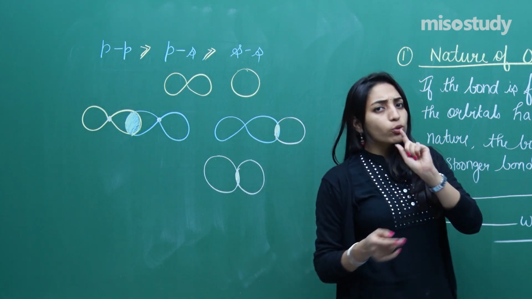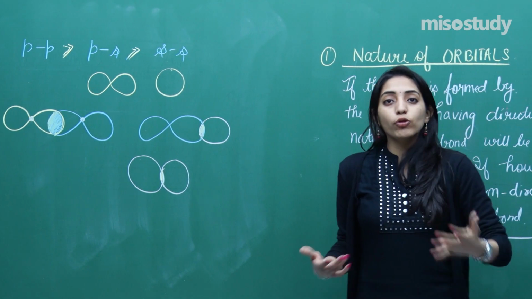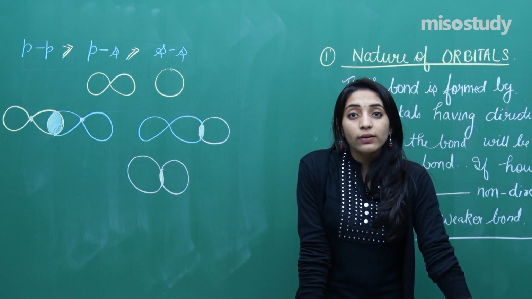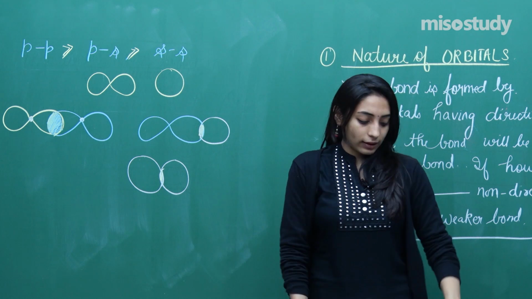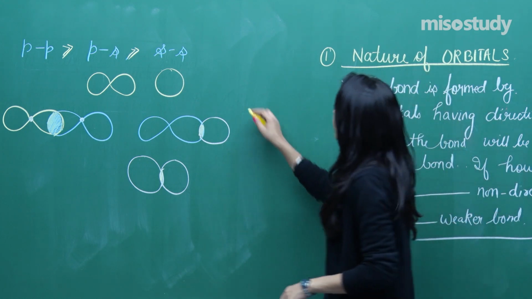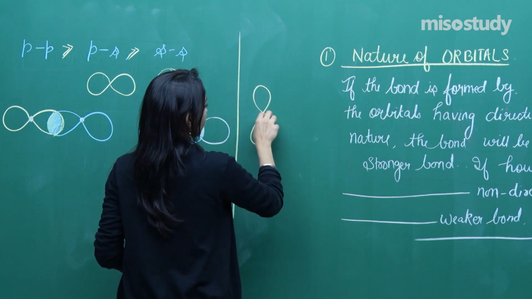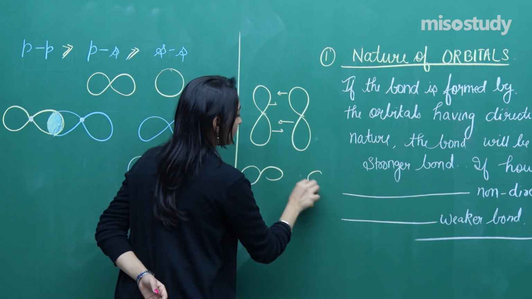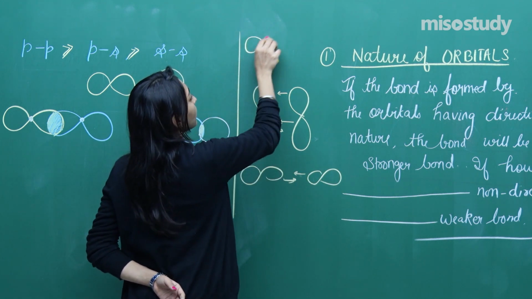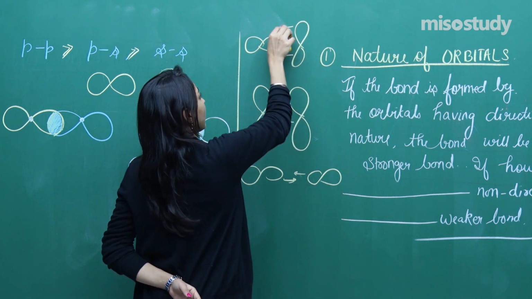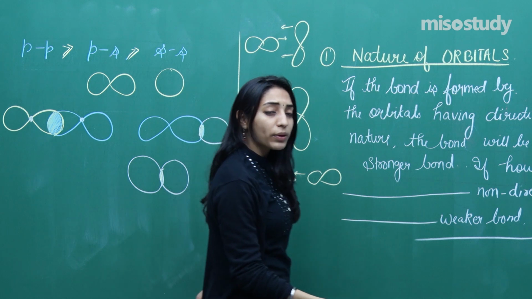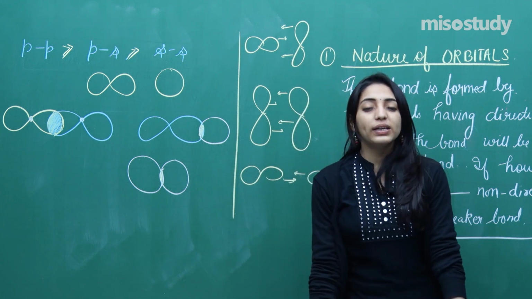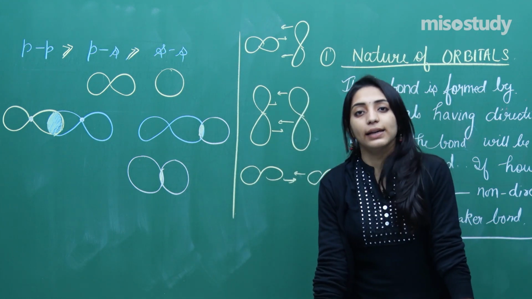Okay. So this was just one factor which decides something related to the strength of the bond. But as I told you, there is another factor also. How the two p orbitals are approaching each other. So see, if the two p orbitals are approaching like this, or one is approaching like this, one like this, or one like this, the other like this, will all of them form the same bond strength, or maybe different, or no effect? So we will be looking into this particular thing in the next class.